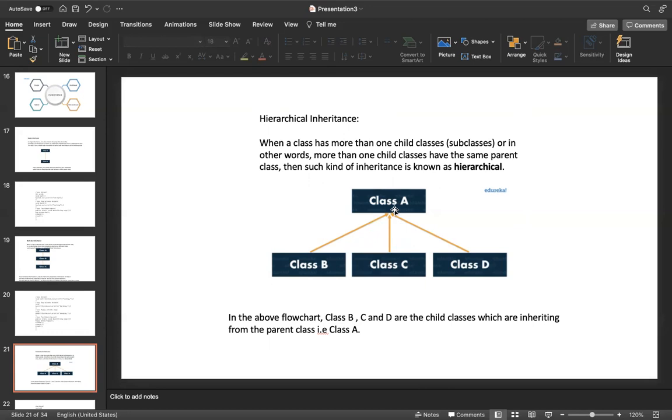Here, hierarchical inheritance means when a parent class has more than one child. The parent class, class A, has more than one child: class B is one child, class C is one child, class D is one child. So we call this kind of inheritance hierarchical inheritance.